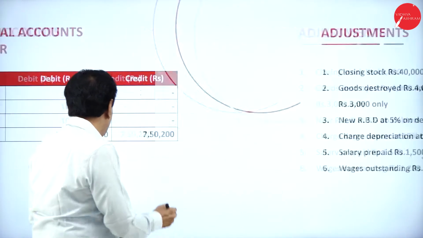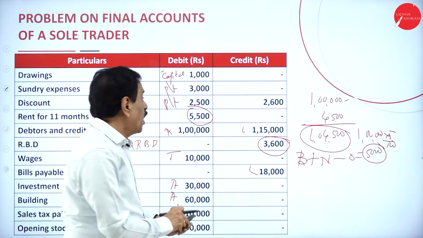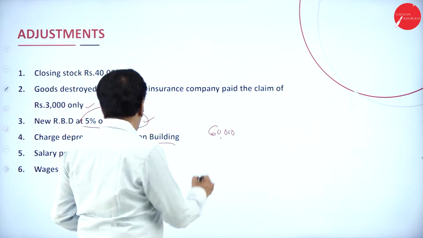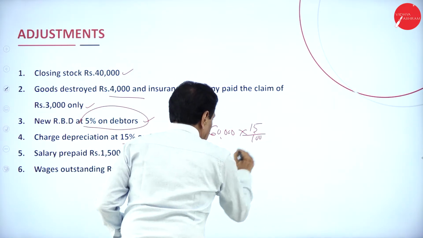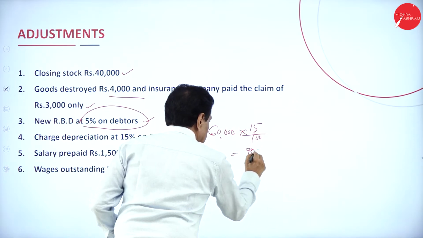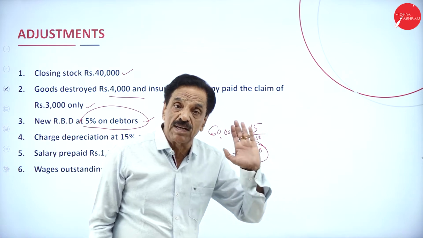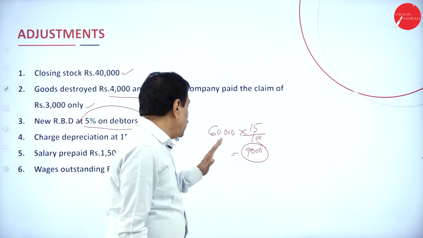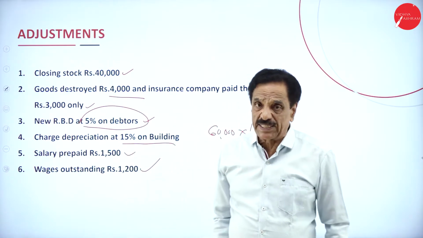What's the building value? 60,000. How much depreciation is charged? 15%. It works out to 9,000. Where will the 9,000 come? Profit and loss account debit side. While you're doing the balance sheet, out of 60,000, 9,000 should be deducted.